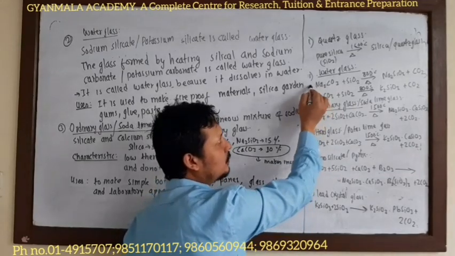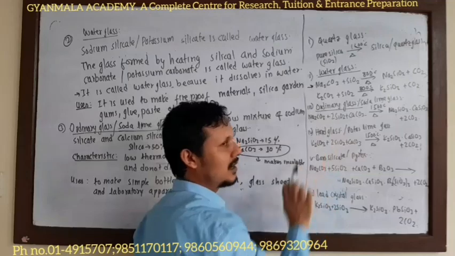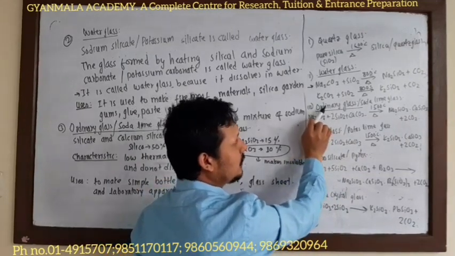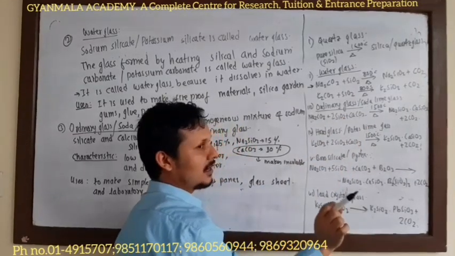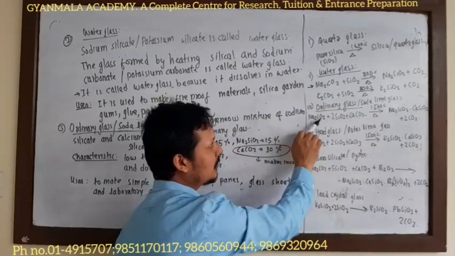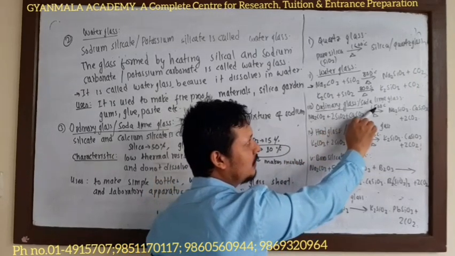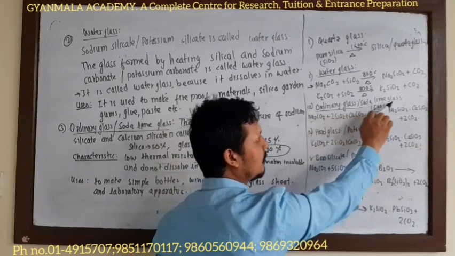Now the water glass is mixed with calcium carbonate to form ordinary glass. How to define ordinary glass or soda lime glass? The glass which is formed by heating sodium carbonate and calcium carbonate with silica at about 1500 degrees Celsius is called ordinary glass or soda lime glass.